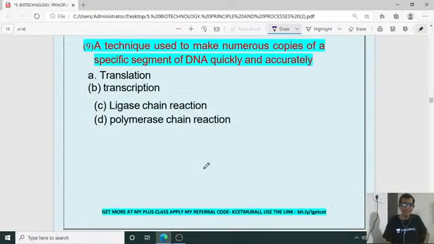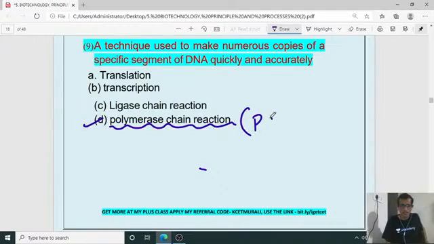Next, a technique used to make numerous copies of a specific segment of DNA quickly and accurately, that is by which method? So the 9th one is called PCR, polymerase chain reaction. Polymerase chain reaction or PCR is the right answer. Here we can get multiple copies of the required gene. Even though the sample DNA is very small, we can get multiple copies of that DNA by using PCR.